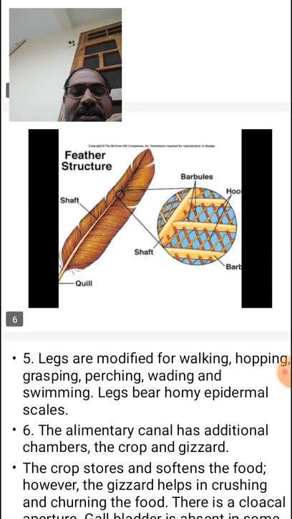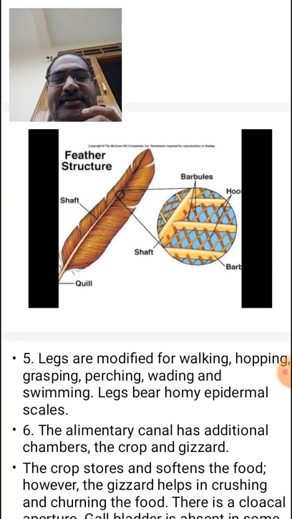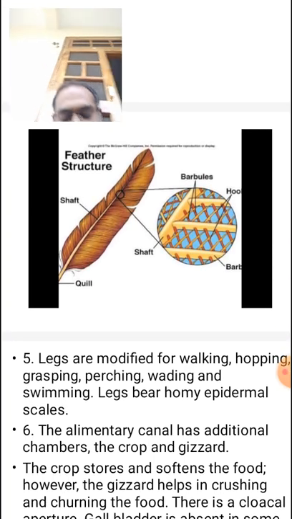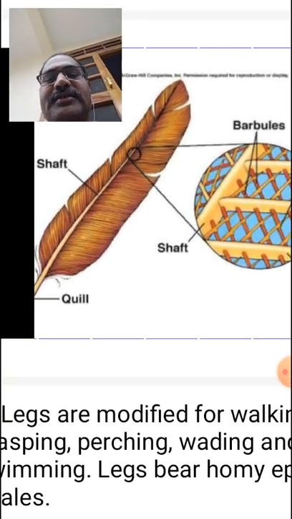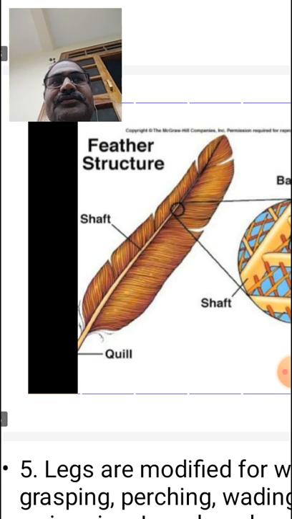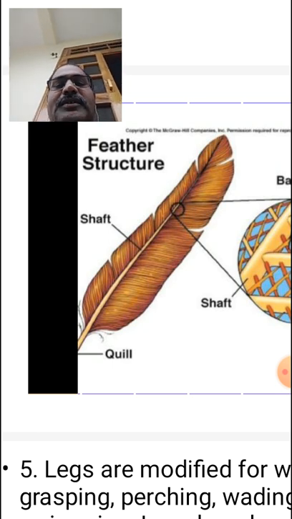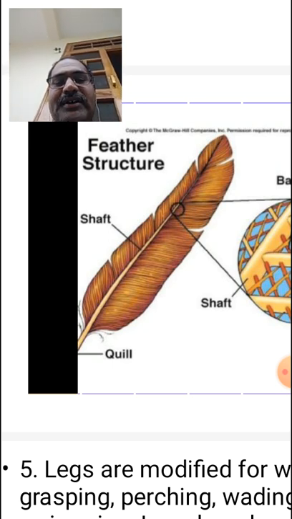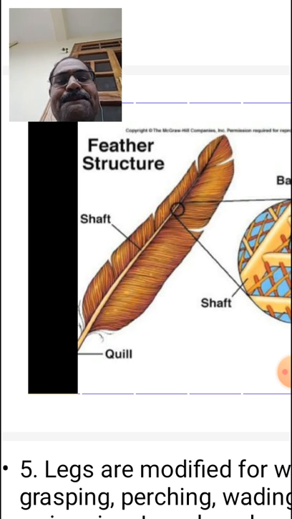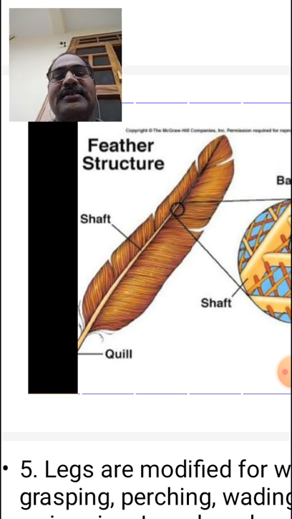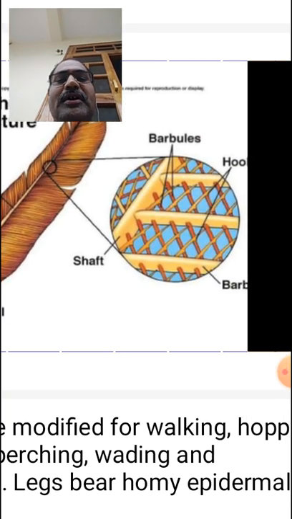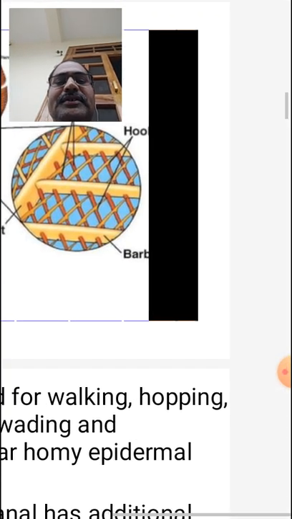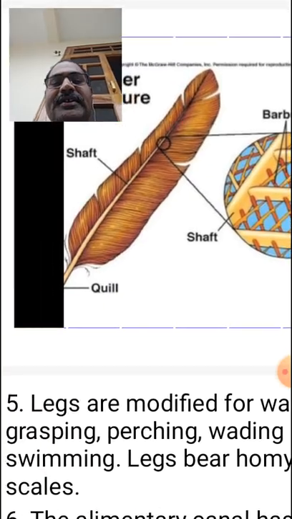This is the structure of the feather. There are different types of feathers. This is the quill feather. In the middle of the quill is a rod-like structure called the shaft, with barbs.